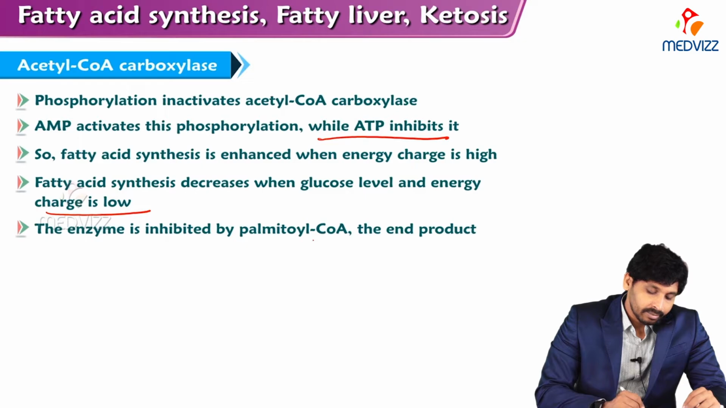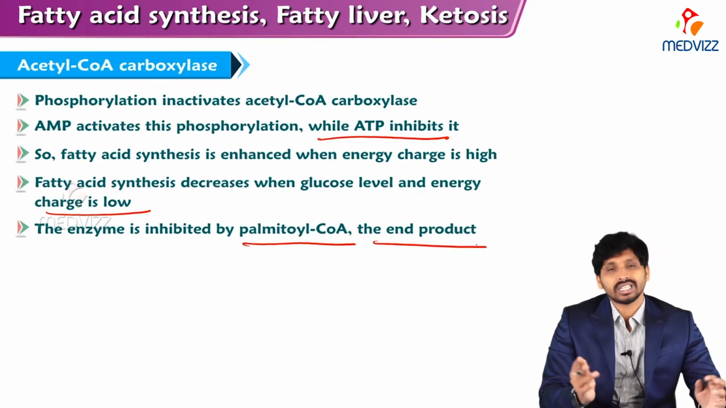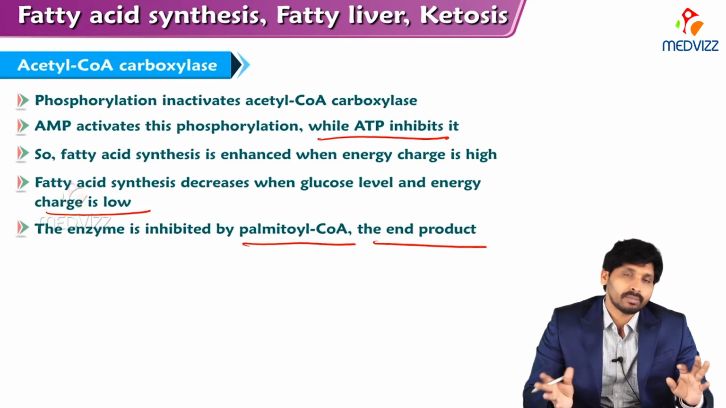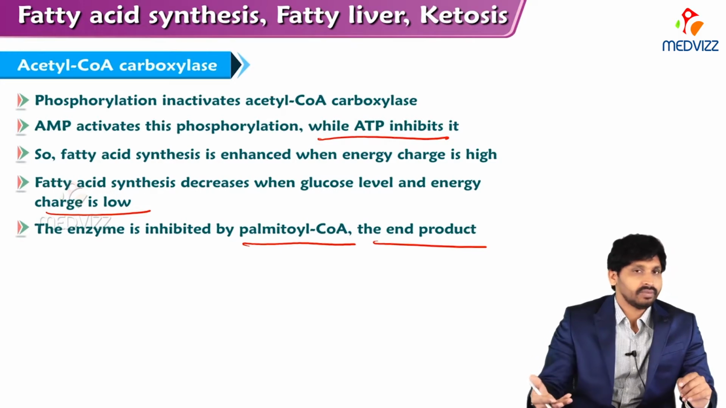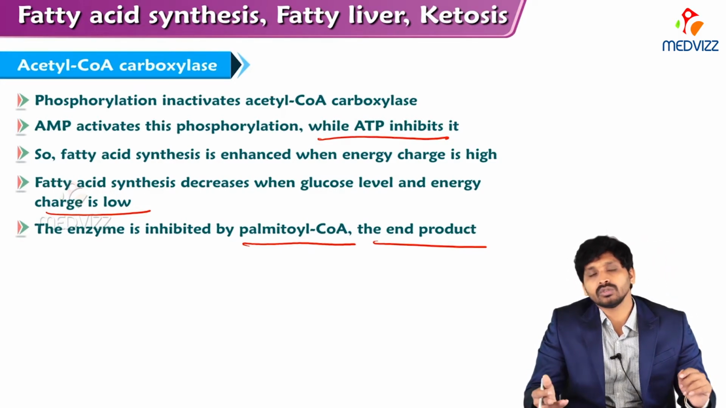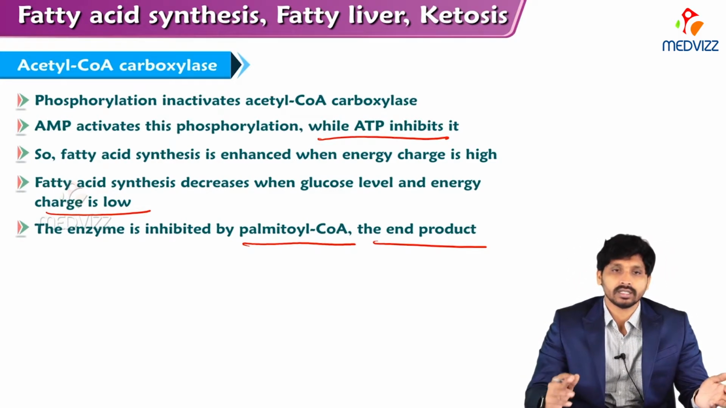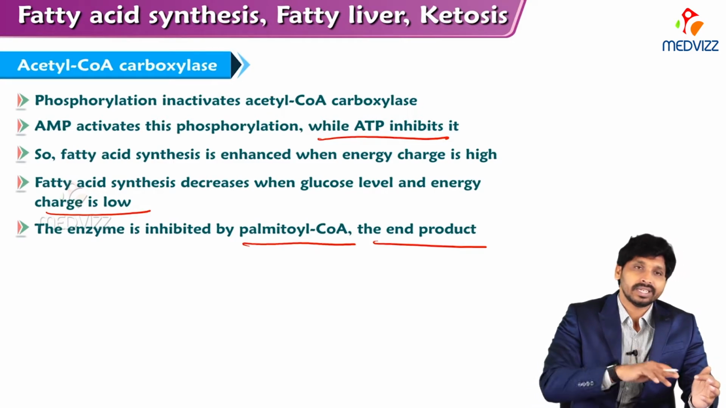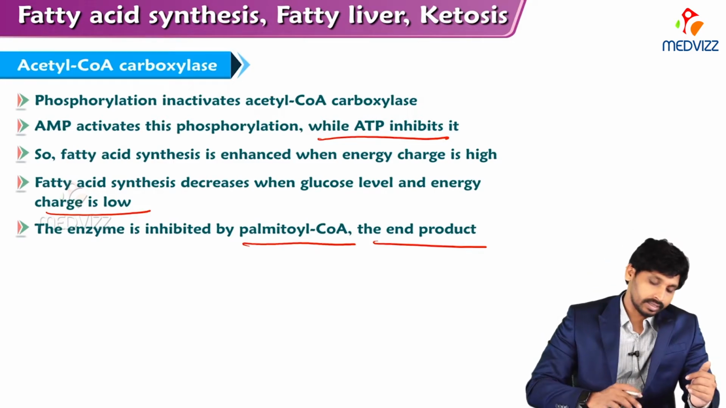The enzyme is inhibited by palmitoyl-CoA, the end product. This is called feedback inhibition, or end product inhibition. Because we already have enough palmitic acid, there is no need for further production of palmitic acid, so this end product inhibits acetyl-CoA carboxylase.